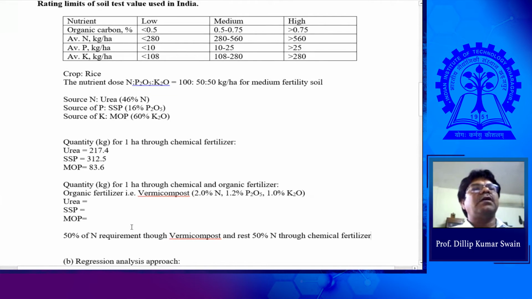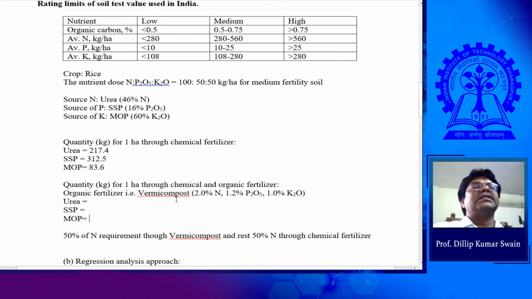So in this case now I think it's clear to you, if you are going for integrated application of chemical fertilizer and organic fertilizer, and we know the source of organic fertilizer, that is vermicompost, that contains 2% nitrogen, 1.2% P2O5 and 1% K2O, and we need to supply 50% of the N requirement from the vermicompost, and the rest 50% N through chemical fertilizer.